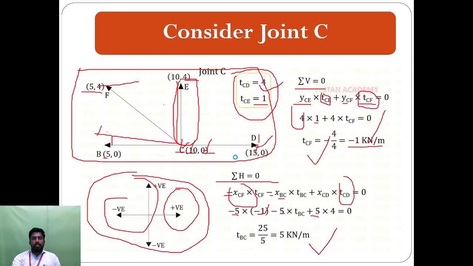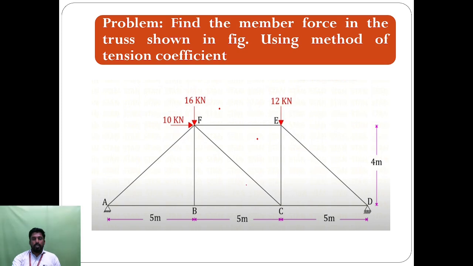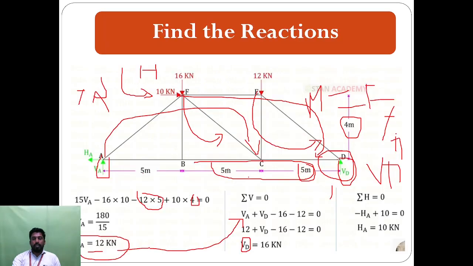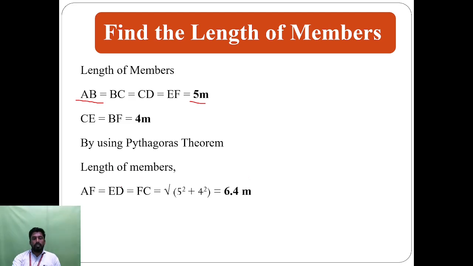Then next we find the CF value. Here the BF is equal to 4 meter and CF is equal to 4 meter. So we don't know the value of AF and CF. So we find these two lengths. Our aim is to find the AF length and CF length. By using the Pythagoras theorem we are able to find these values.